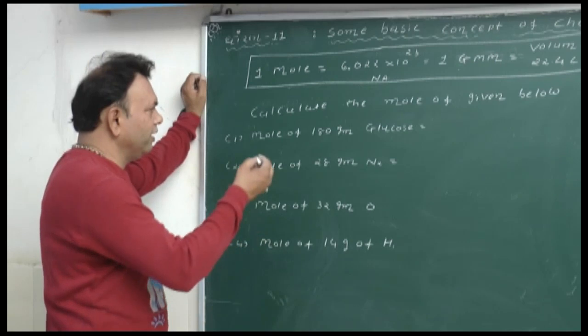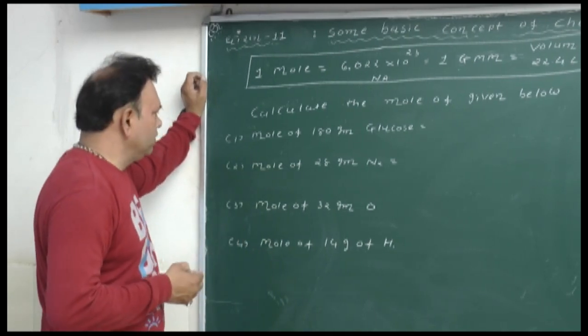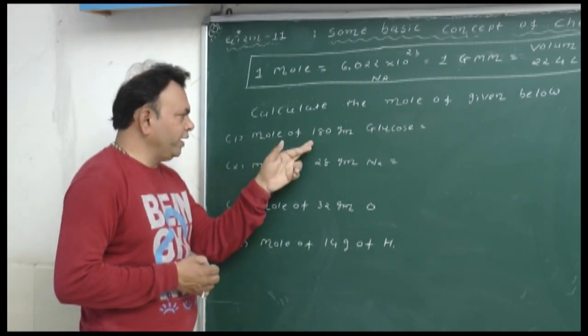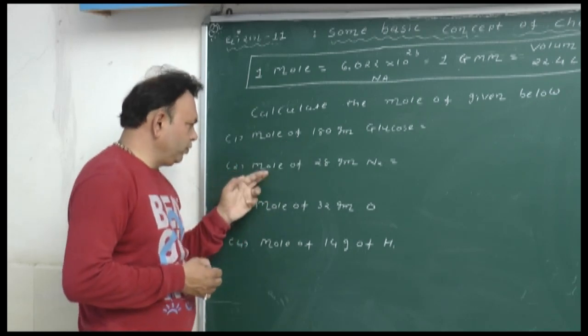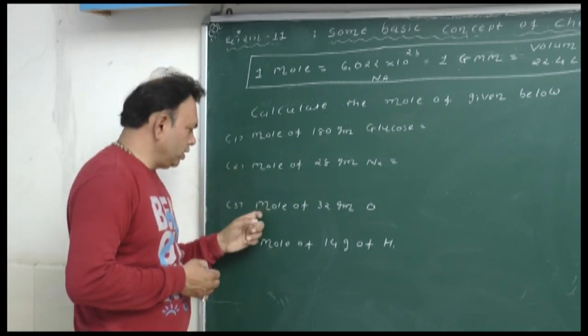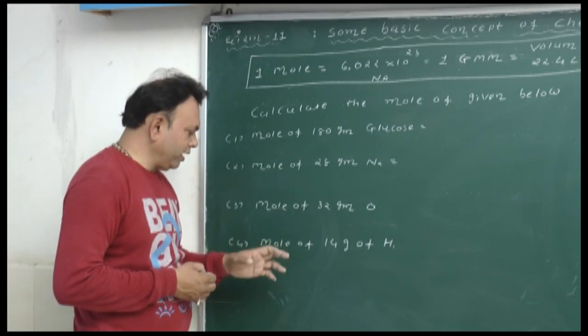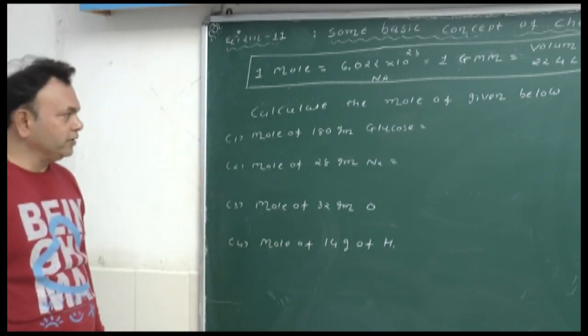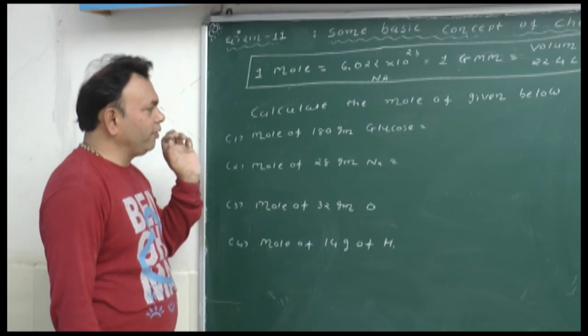So same, calculate the mole of given below. Number 1, mole of 180 gram of glucose. Number 2, mole of 28 gram of N2. Number 3, mole of 32 gram of oxygen, and number 4, mole of 14 gram of H. So number 1, mole of 180 gram of glucose.